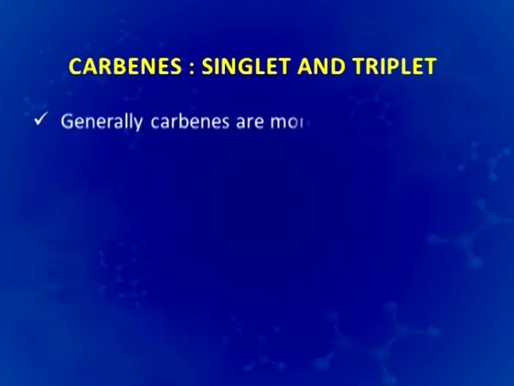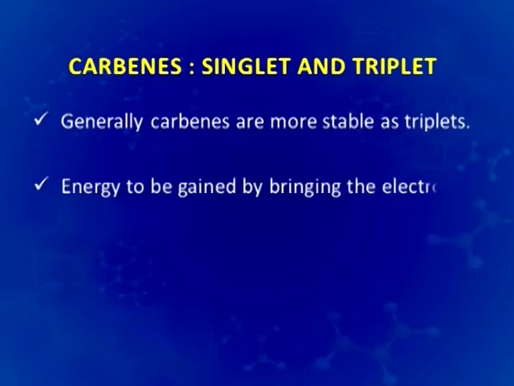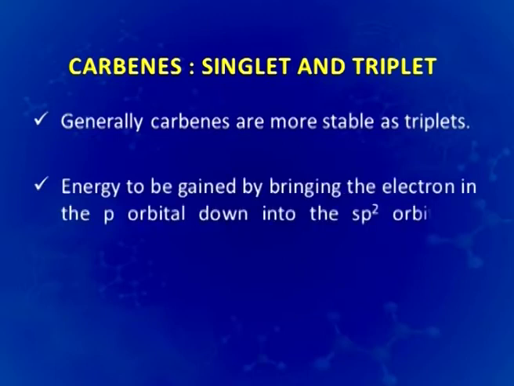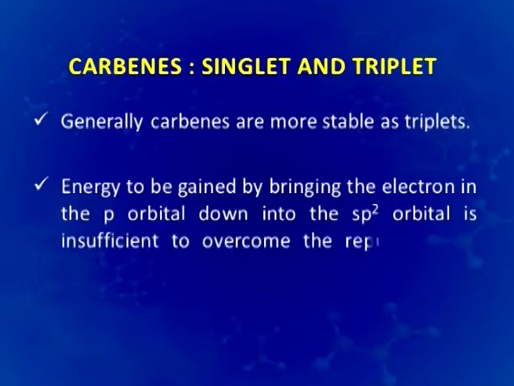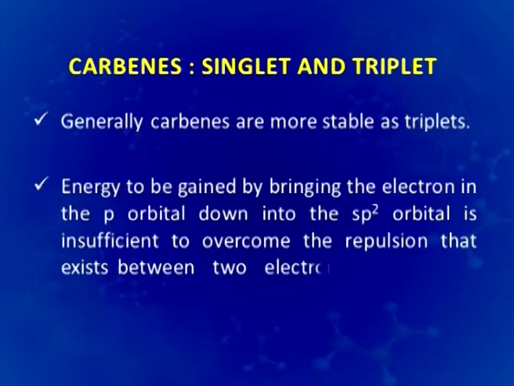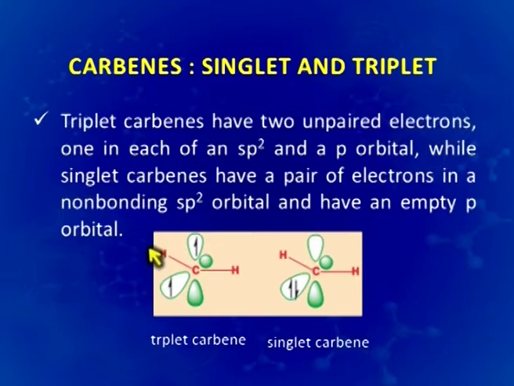Generally, carbenes are more stable as triplets. Energy is gained by bringing the electron in the p orbital down into the sp2 orbital, which is insufficient to overcome the repulsion that exists between 2 electrons in a single orbital. So, the triplet carbene is more stable because there is no repulsion between the 2 electrons which do not have the spins to repel each other, whereas in case of singlet carbenes the spins repel, therefore this is not very stable.